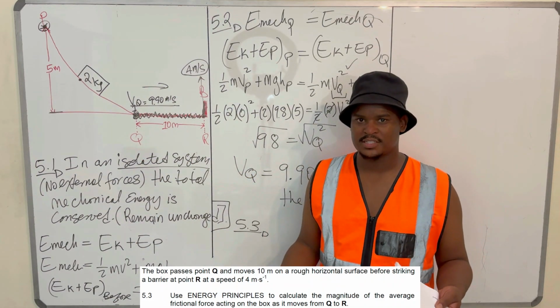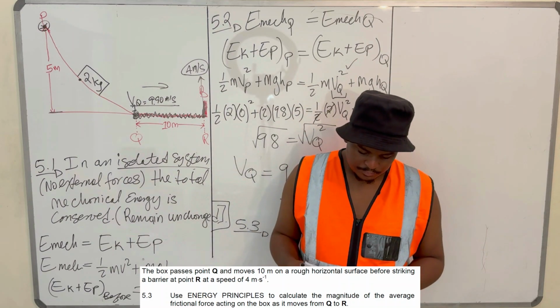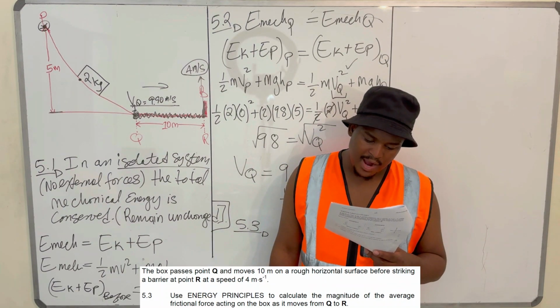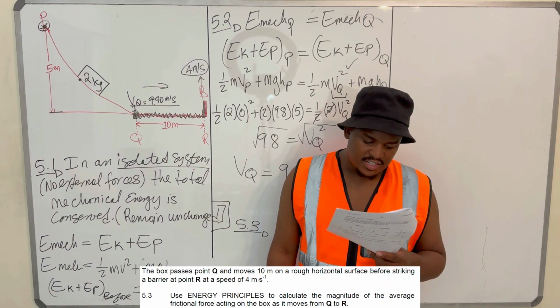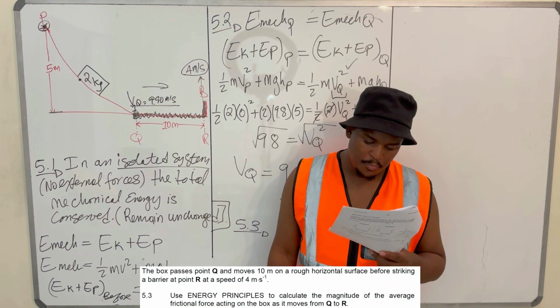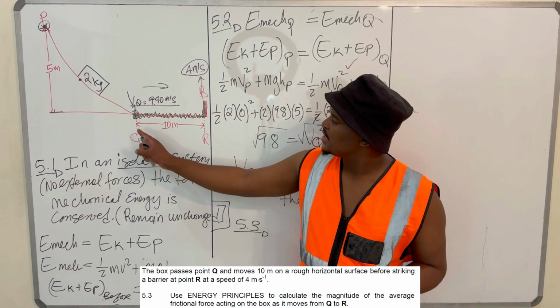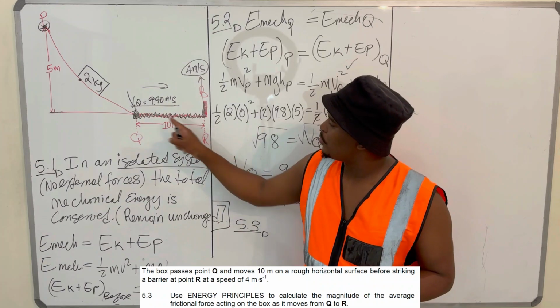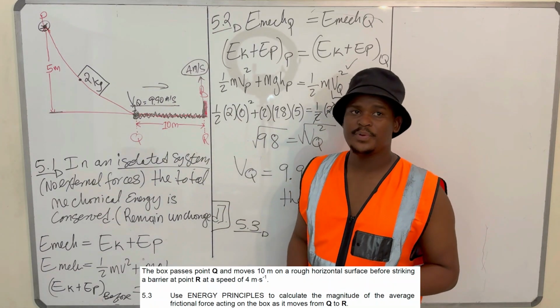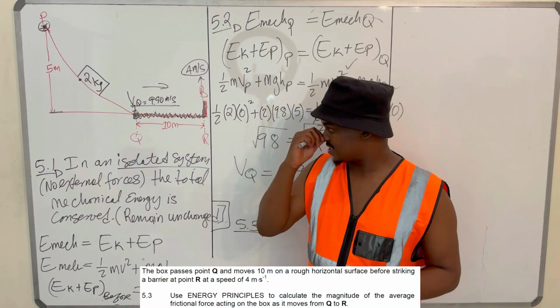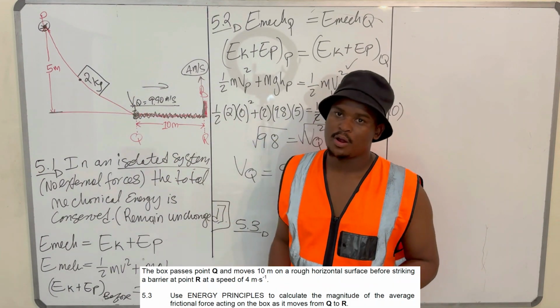They're saying now, use the energy principles to calculate the magnitude of the average frictional force acting on the box as it moves from Q to P. That's what they want: the magnitude of the frictional force acting on the block.